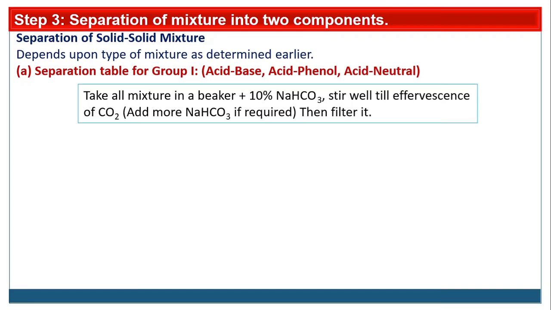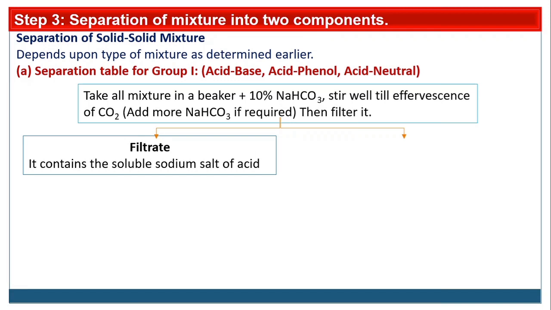Add more NaCO3 if required, then filter it. Because the first component is acid, we have to separate the acid, so you have to take the reagent of the acid functional group. After filtration, we are getting two components. One is filtrate, one is residue. One is in the form of solution and one is a solid. Solid on the filter paper, while filtrate in a lower beaker.